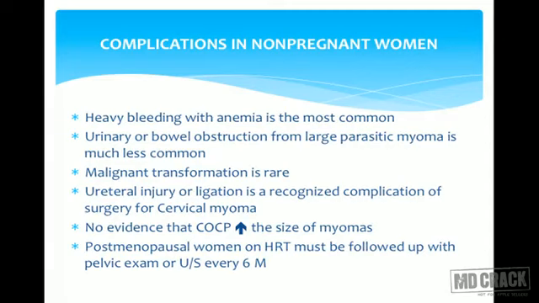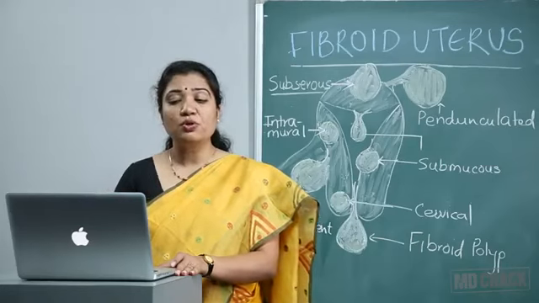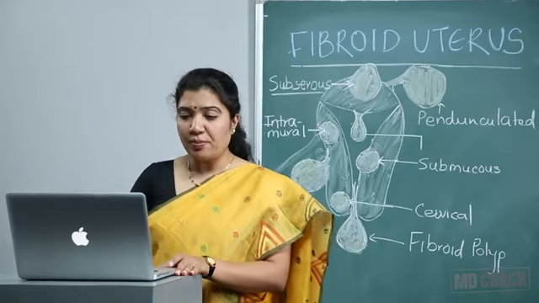Complications seen in non-pregnant women. In non-pregnant women, there can be heavy bleeding which will lead to anemia, or there can be urinary and bowel obstruction because of large tumor. Malignant transformation is quite rare. Ureteral injury or ligation is a recognized complication of surgery of cervical myoma. Means we are doing a surgery and then these organs are getting damaged.